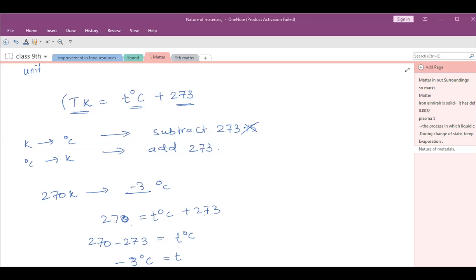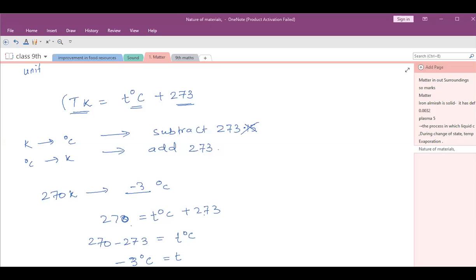From the first part, very short answer questions, any doubts? 1 to 23. No doubts? Ask me. Okay, Nitin, 26: under what conditions can heat be given to a substance without raising its temperature? I didn't understand the meaning of the question. No change in temperature takes place, but still heat is supplied. Latent heat. Yes, it is latent heat.